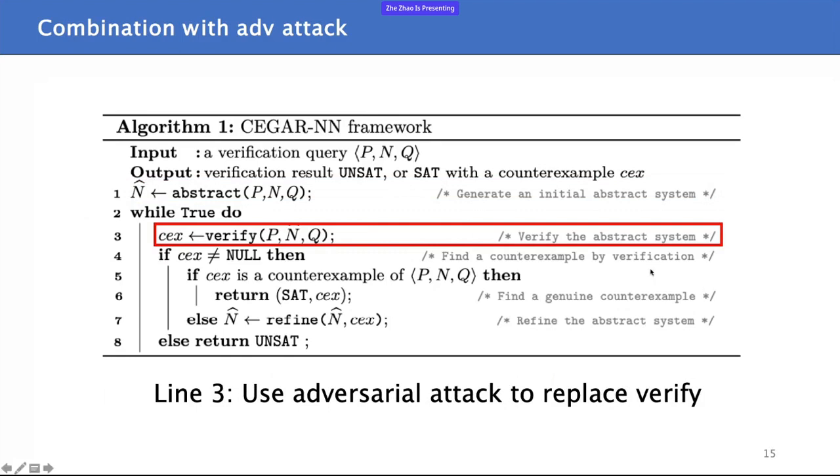Then there is the third line. As the abstraction is essentially an over-approximation, it makes it easier to find a counterexample in a new model. So instead of invoking a complex verification tool on the subnetworks, we can first consider using an attack. In other words, use testing to search on these submodels and try to find a counterexample before calling the SMT solver. So these are the two points we find in the CEGAR-NN framework that can be optimized by testing.